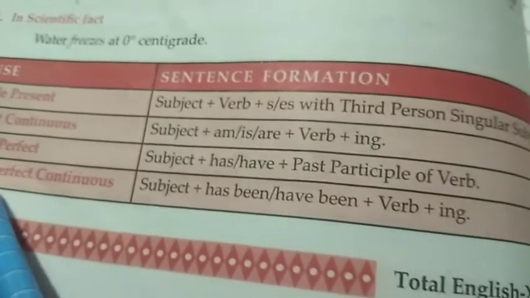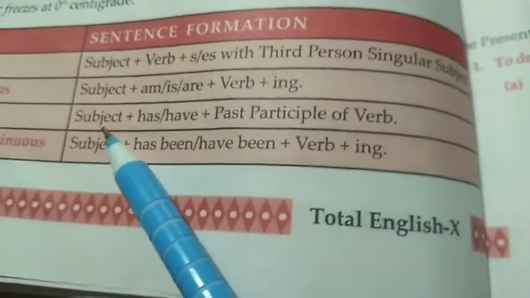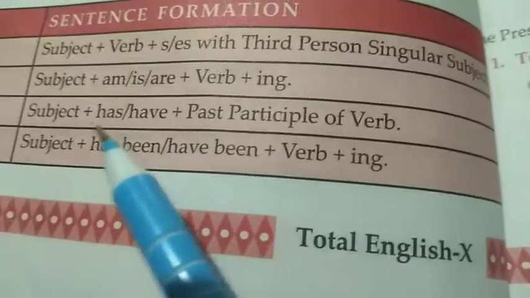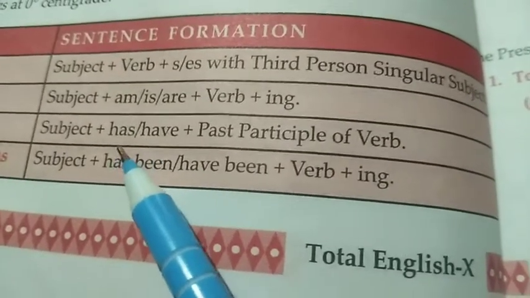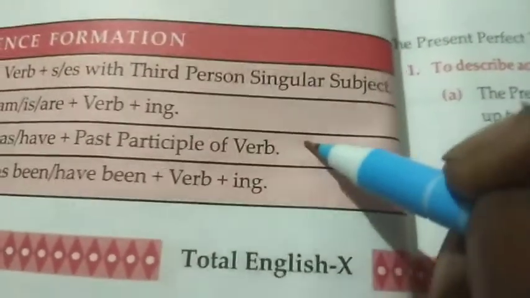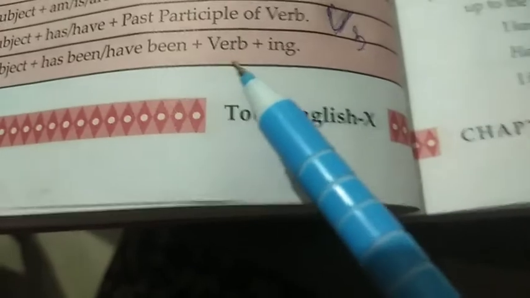Then next is if the verb is in the present perfect tense. First comes the subject, then has or have, and then the past participle of the verb, in short, V3. Lastly, it is present perfect continuous tense. Here the verb will be: first the subject, then either has been or have been, plus a verb ending in ing.